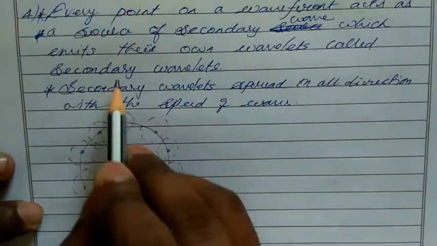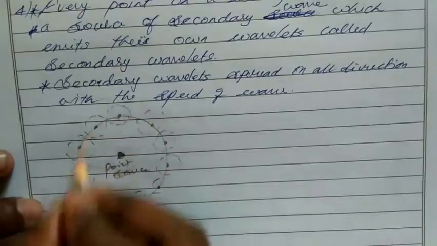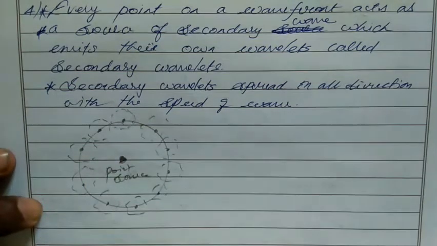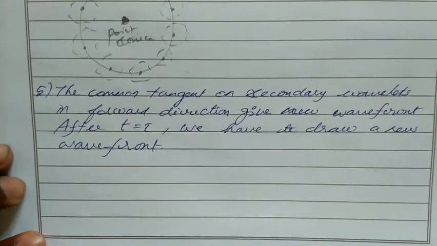These secondary wavelets spread in all directions with the speed of the wave. With the speed of which wave? With the speed of the primary wave. If the primary wave travels with a speed of 3 into 10 power 8, then the secondary wave also travels with a speed of 3 into 10 power 8 meter per second. Clear?